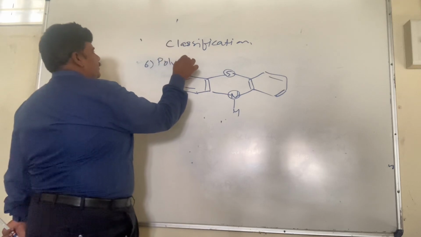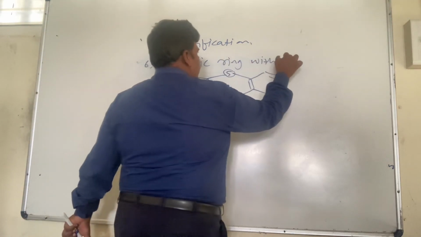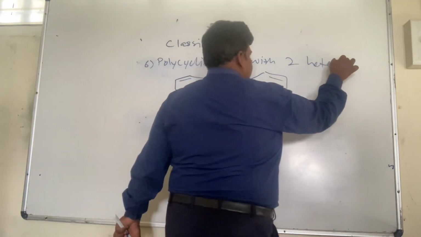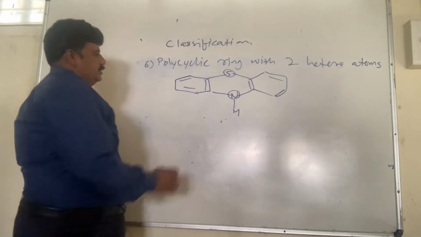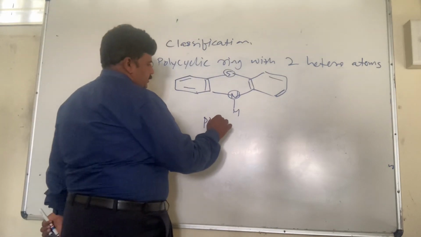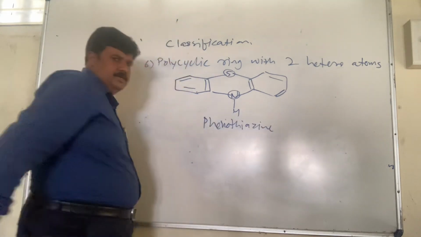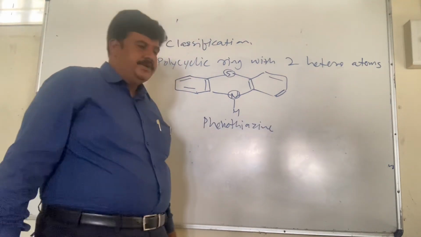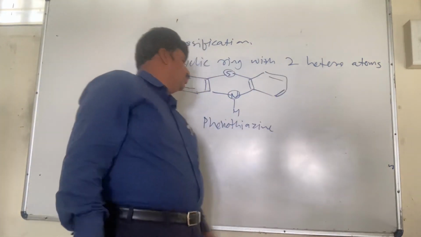Polycyclic ring system with two heteroatoms. This is phenothiazine, an antipsychotic drug molecule. So this phenothiazine molecule is a polycyclic ring system with two heteroatoms.